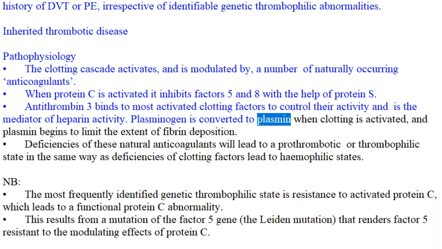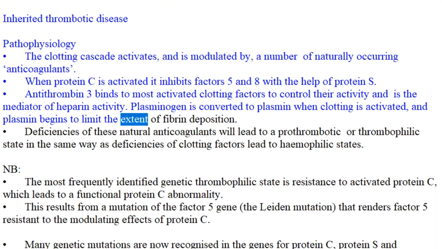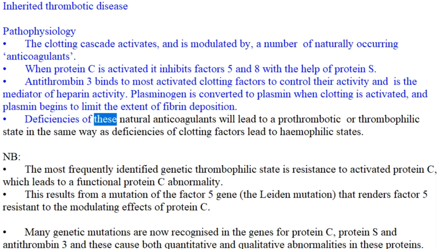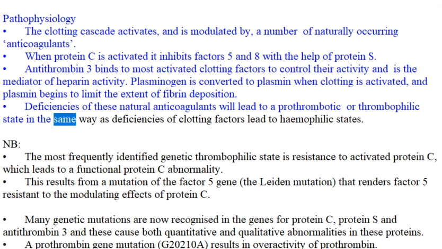Plasminogen is converted to plasmin when clotting is activated, and plasmin begins to limit the extent of fibrin deposition. Deficiencies of these natural anticoagulants will lead to a prothrombotic or thrombophilic state in the same way as deficiencies of clotting factors lead to hemophilic states.